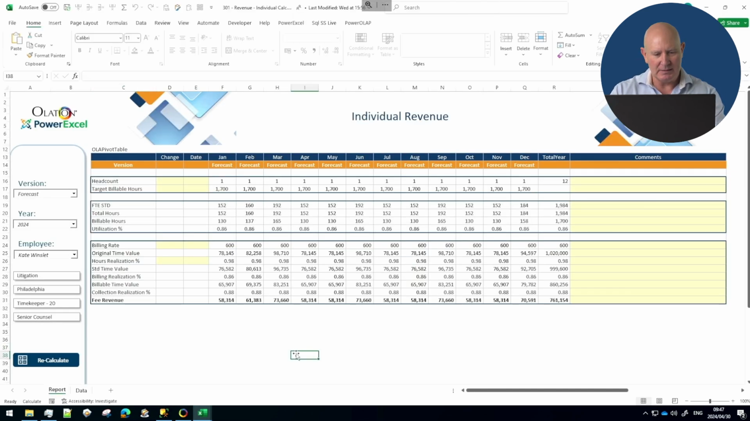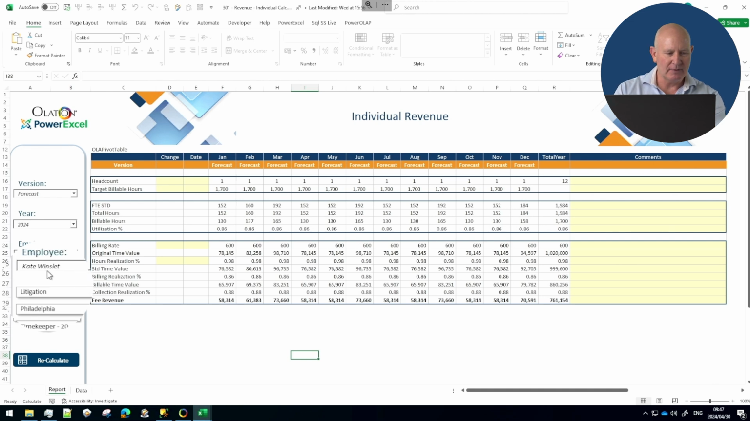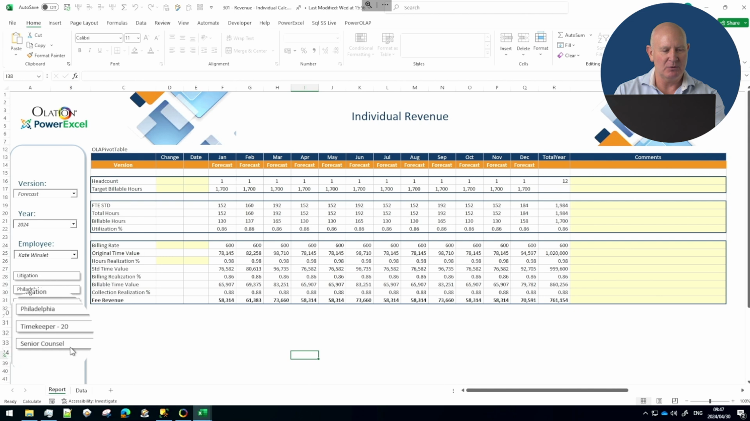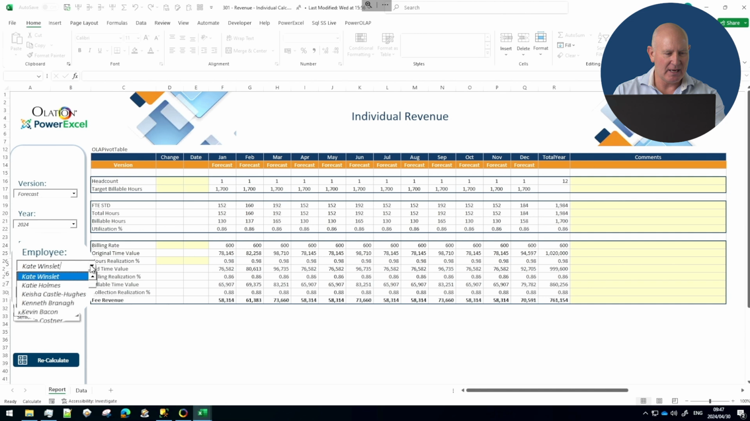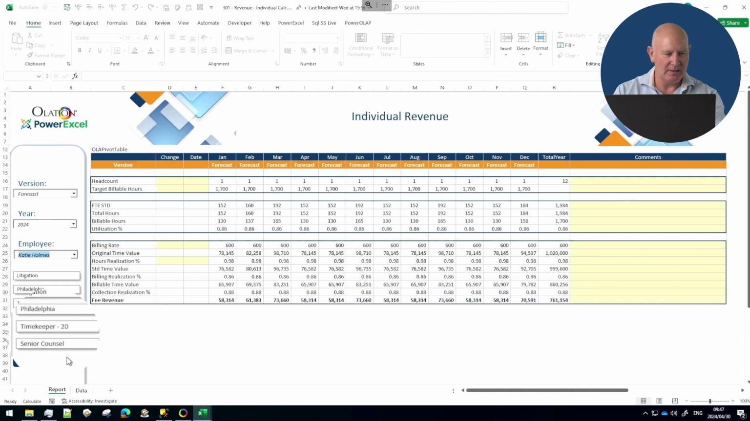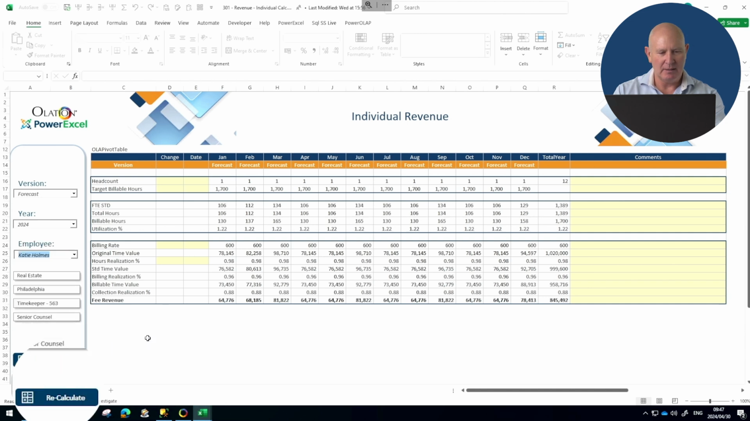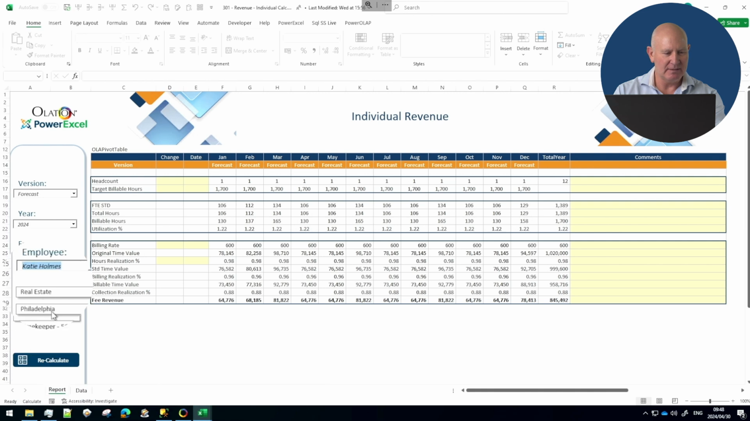So here's an example of Kate Winslet. She's in litigation in Philadelphia. She's timekeeper number 20 and she's a senior counsel. All of the timekeeper names are just actors and actresses. If we flip to Katie Holmes, we should get slightly different data. She's in real estate in Philadelphia and she's a senior counsel.